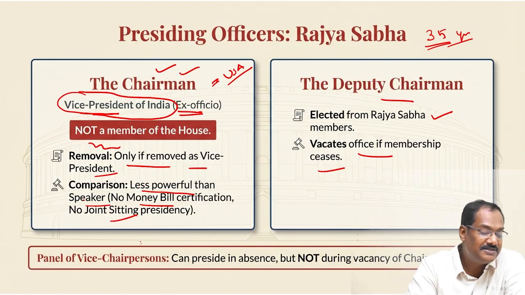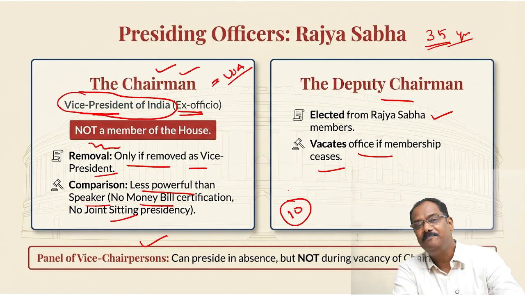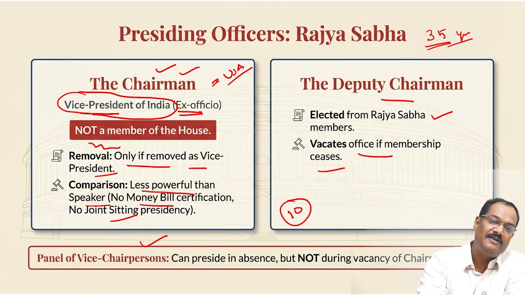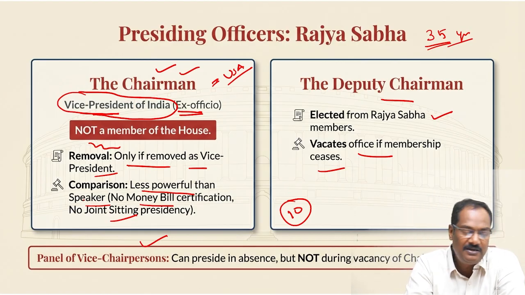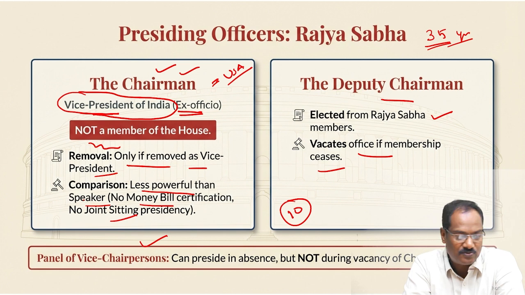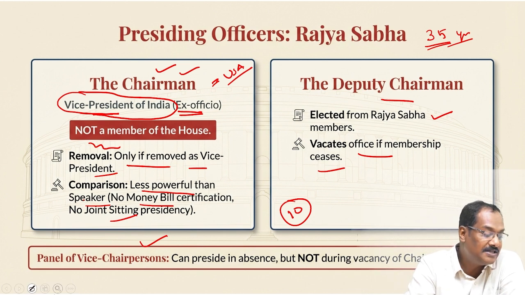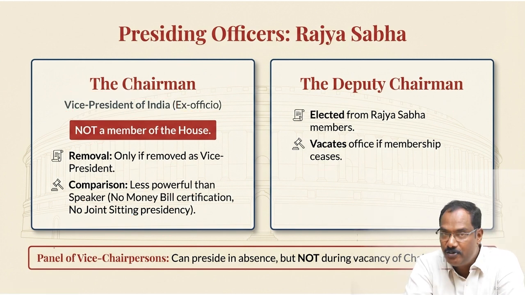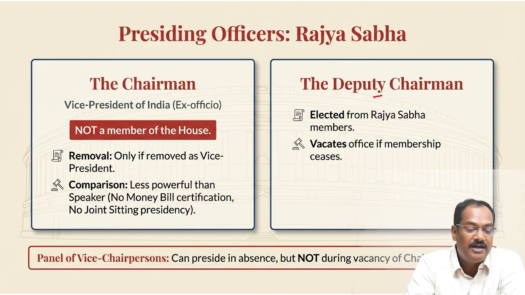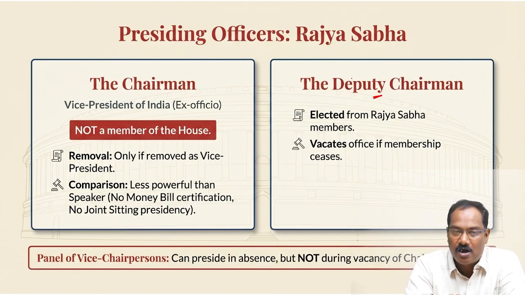Then we have a set of vice chairpersons. Around 10 people will be on standby. Whenever the chairman is not available and the deputy chairman is not available, these people will preside over the house. One thing to be noted is, as with the deputy speaker, here also the deputy chairman will be a normal member, and only when the chairman is not in office or his position is vacant will he act as chairman of Rajya Sabha.